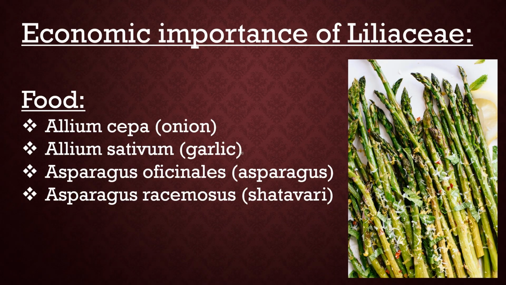Now we see the economic importance of family Liliaceae. The Liliaceae family has a great economic importance due to a variety of members. Many members of this family are used as a source of food. Onion. The bulbs of onion are used as a source of food as a vegetable. The bulbs of garlic are also used as a vegetable. The fleshy shoots of asparagus are used as a vegetable.